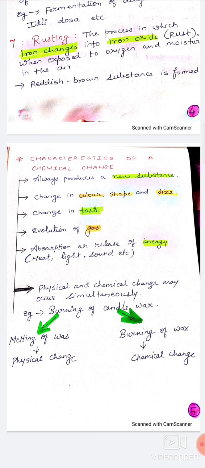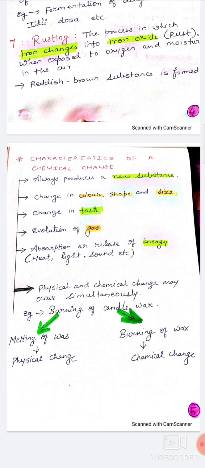Now, how will you identify that the given change is a chemical or a physical change? Let's see. In a chemical change, there is always a new substance formed. Second important thing, the new substance which is formed, its color, shape and size will be changed.